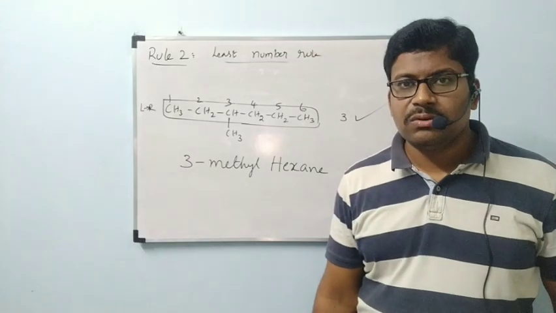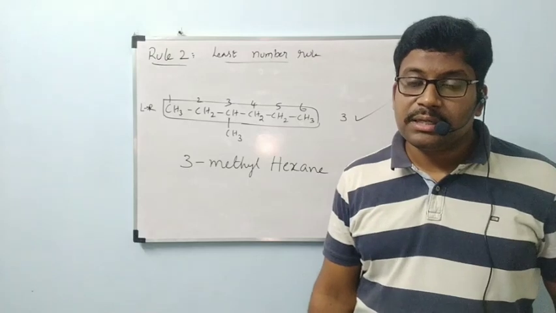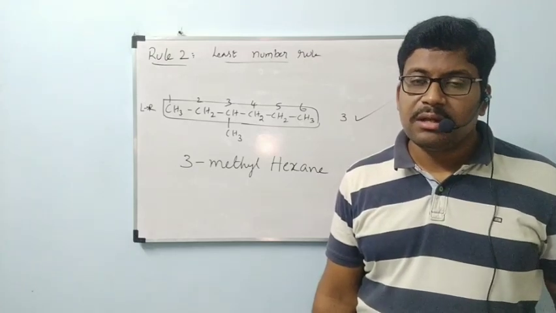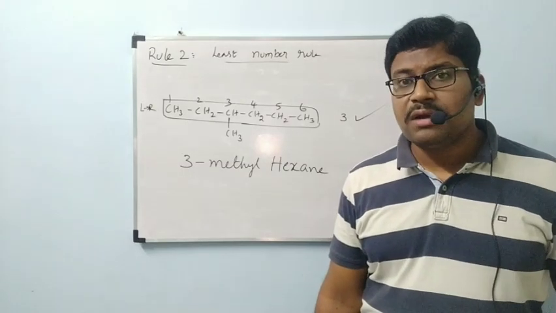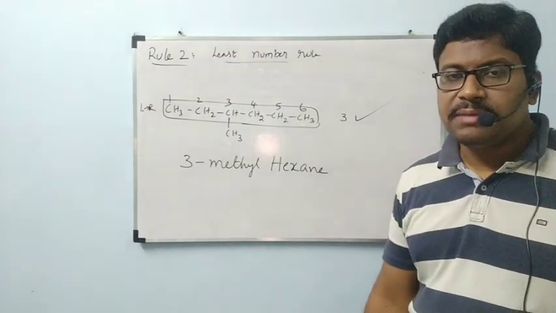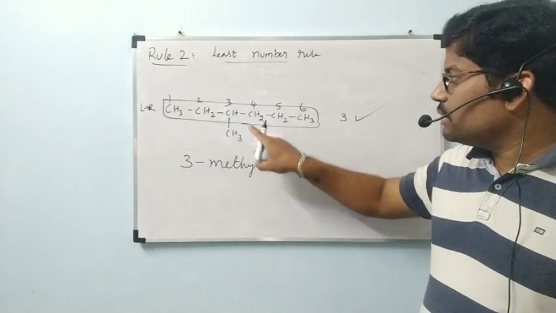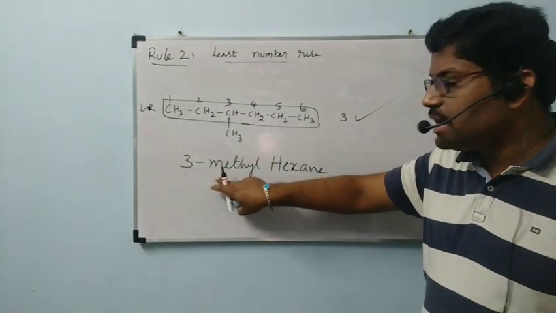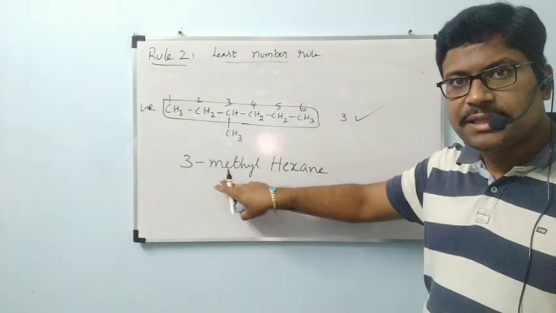So first rule, selection of the parent chain. Next, we have to give numbering. That numbering also, how are we going to give? Side chain carbons must get the least number. After giving that numbering, we have to give the name. On which carbon atom is the side chain present? We have to remember CH3 methyl group, C2H5 ethyl group. Here, third carbon atom, methyl group. So I mentioned 3-methyl. Simply we will pronounce it as 3-methyl.